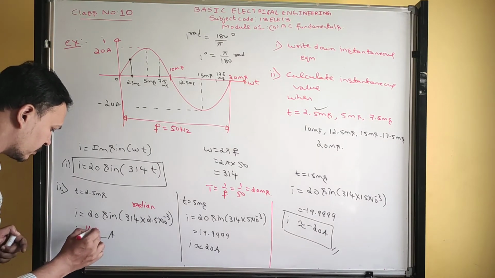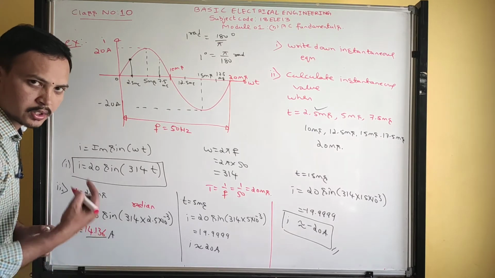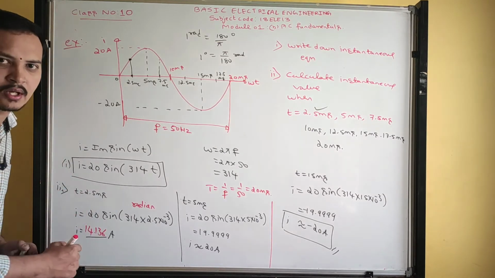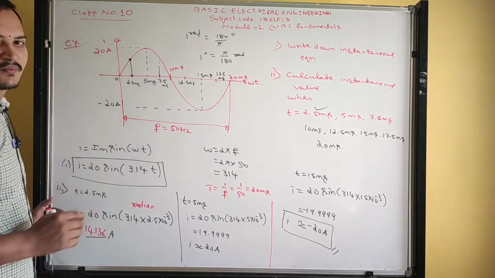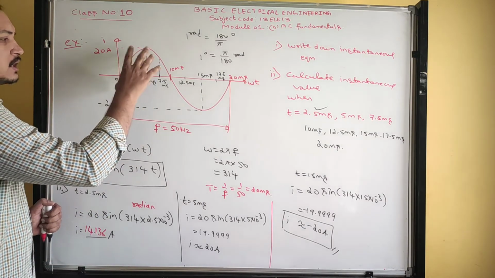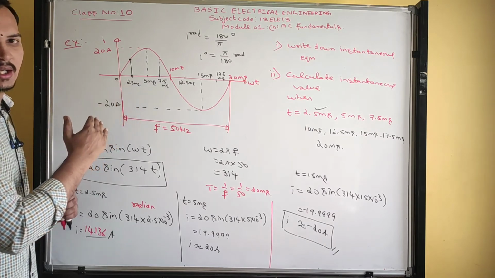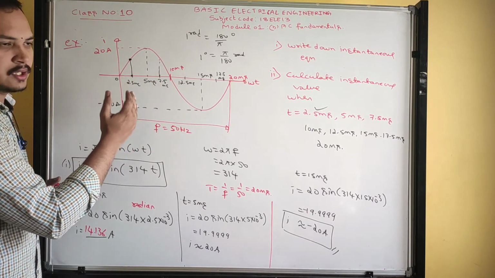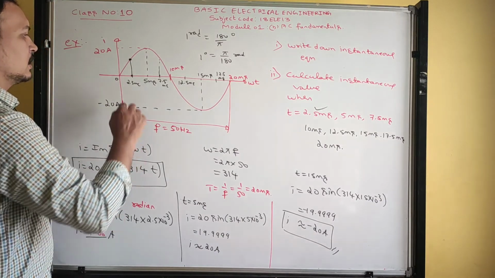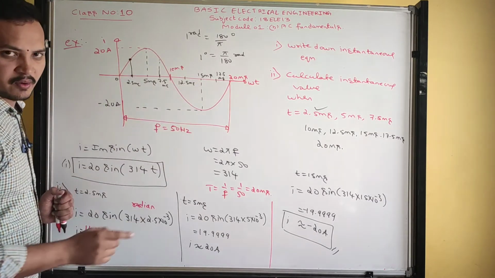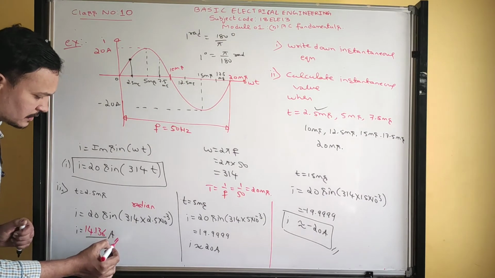I am not sure about this value, guys. It comes around 14.136. Check in your calculator, and what you got, write that here. 100% you won't get half of this. It is not that type of waveform, equally dividing at each and every instant. It is an exponentially rising waveform. So got it guys.